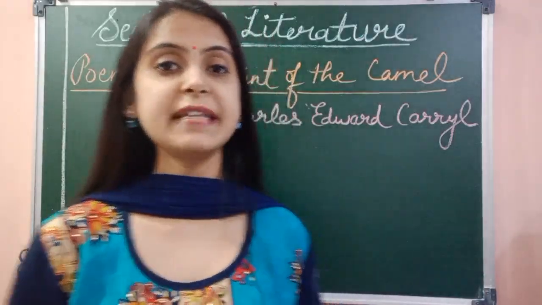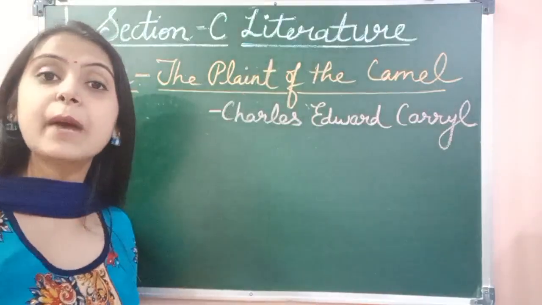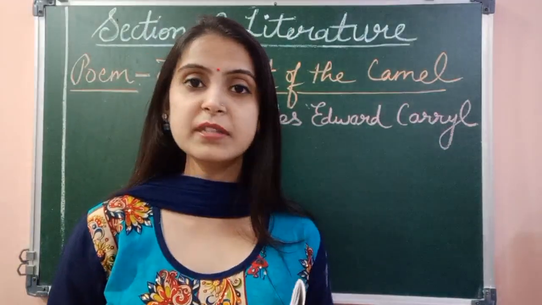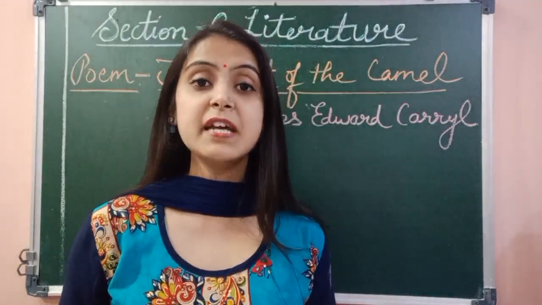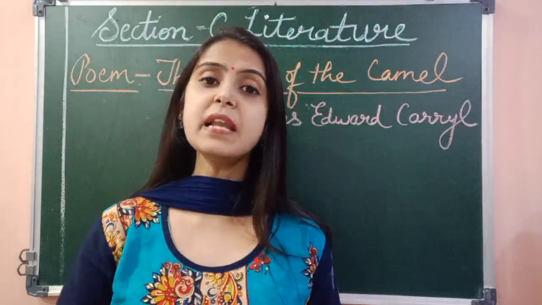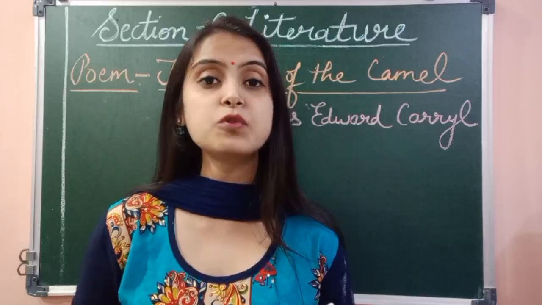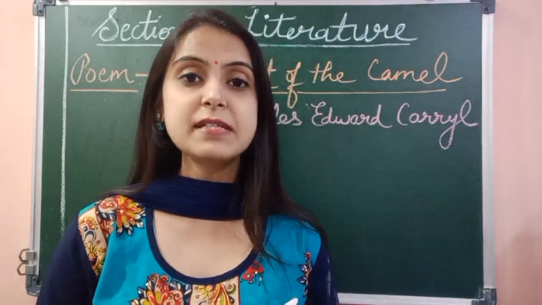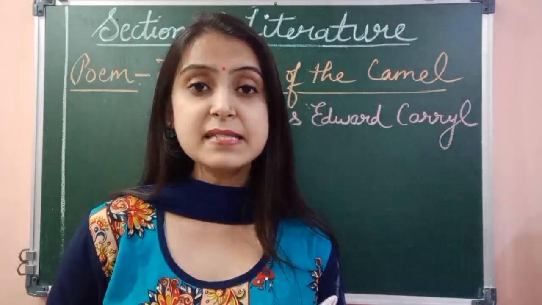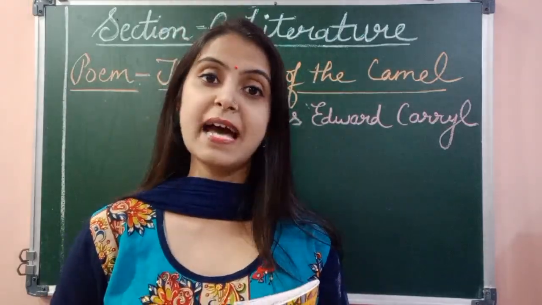If we talk about the title of the poem, that is The Plaint of the Camel. Plaint means complain, right? And camel is a very common animal that you all are aware of, right? It is also known as the ship of the desert. It is a very adaptable animal. Why? Because it has certain qualities like it can go without food and water for several days. Okay, and in this poem, the camel makes complaints about different things for which he is unhappy and not satisfied.